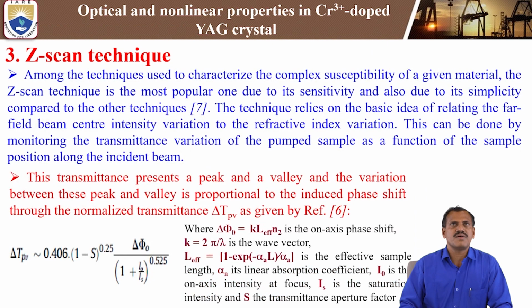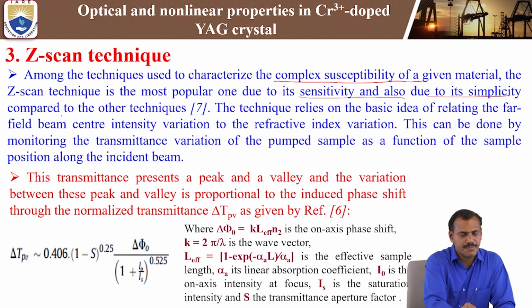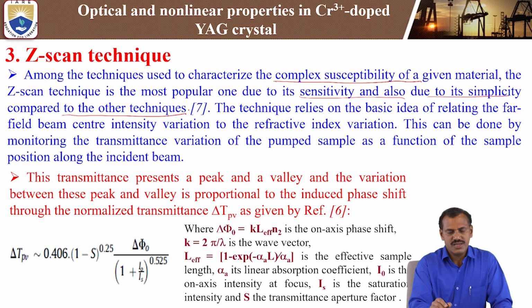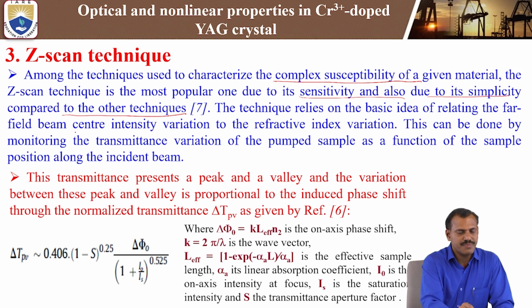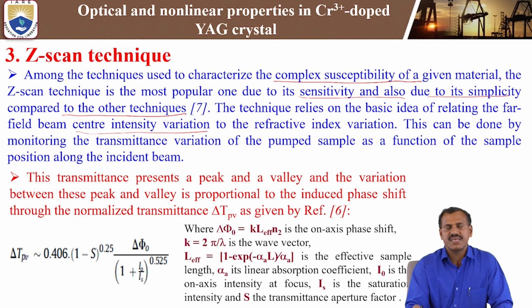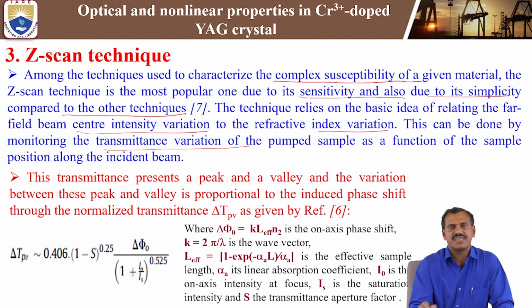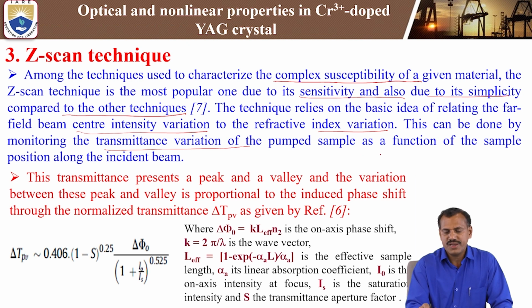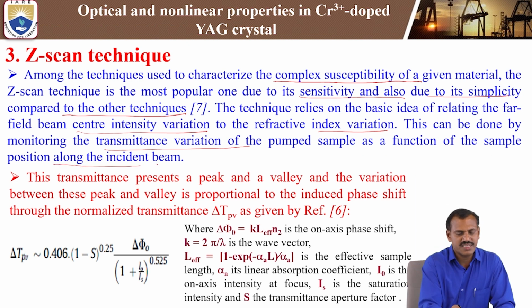The Z-scan technique is used to characterize the complex susceptibility of a given material. It is the most popular one due to its sensitivity and its simplicity compared to other techniques. The technique relies on the basic idea of relating the far field beam center intensity variation to the index variation. This can be done by monitoring the transmittance variation of the sample as a function of the sample position along the incident beam.